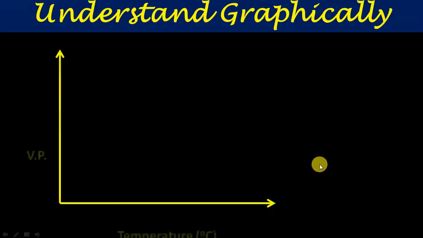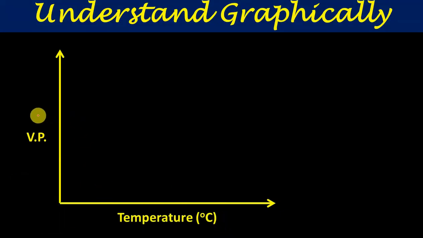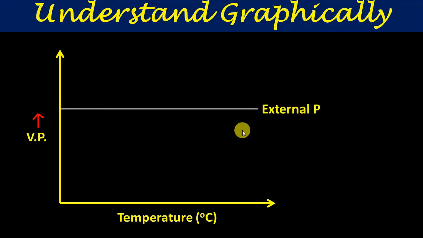So let's now understand the science behind the boiling point using a graphical representation. Consider this graph in which on one side we are plotting the temperature and on the other side the vapor pressure. This line represents the external pressure P. This is the normal condition. We know that with an increase in temperature, vapor pressure increases, so we get a line like this. You can see here, vapor pressure is increasing with the increase in temperature.